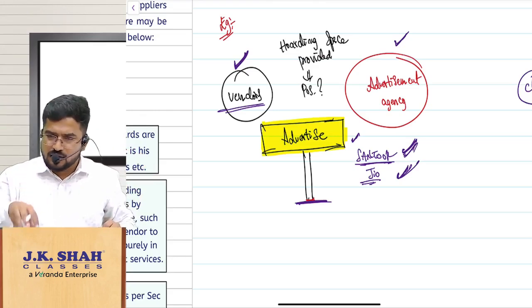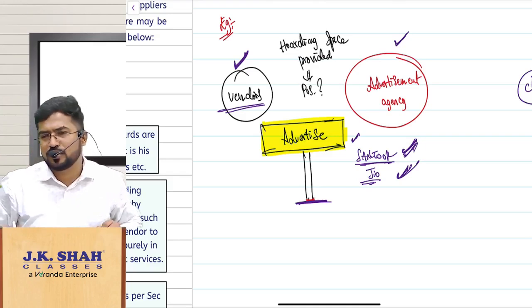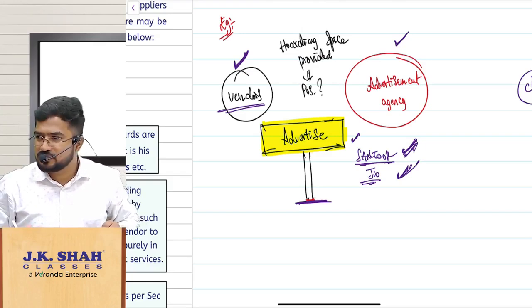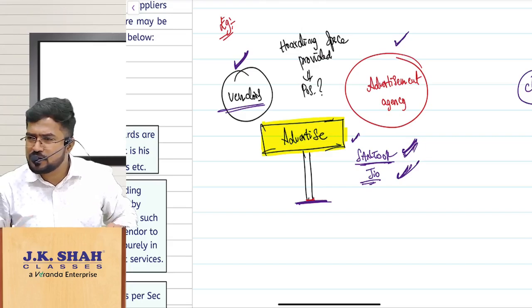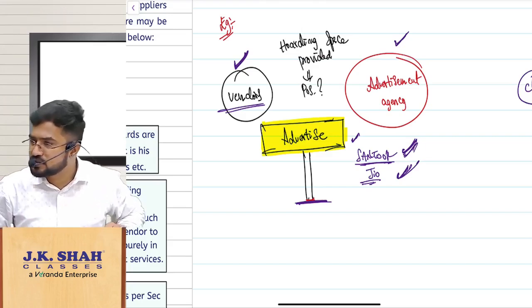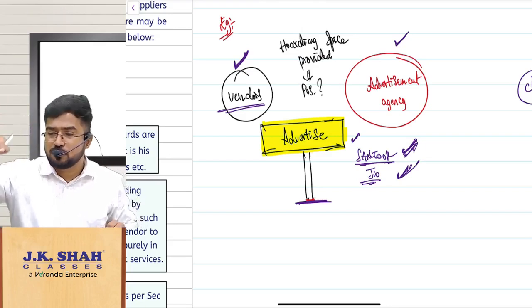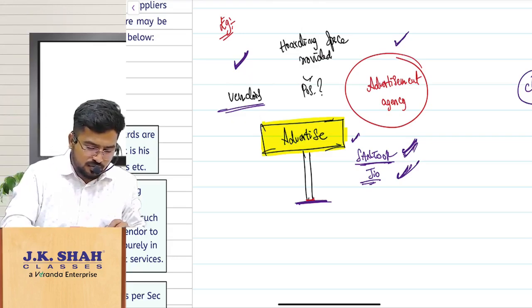Now tell me, is the complete holding under my control? What is the service he is providing to me? Renting of immovable property. Yes or no, that is an immovable property. Can I say renting of immovable property? Then place of supply, how will you decide? 12 subsection 3 is there. Do you remember? Place of supply will be the location of immovable property. You remember that one? That is what the clarification.